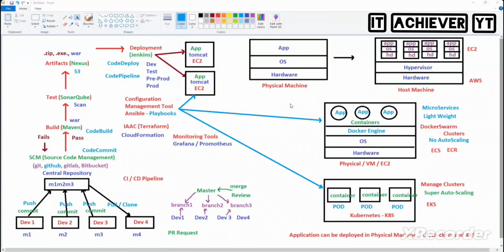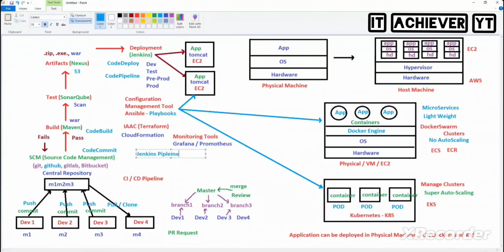Do you see all this? Guys, CodePipeline means, in Jenkins, what do we create? We create a pipeline, yes or no? Pipeline is the integration of which tools? GitHub, next Maven, next Sonar, next Nexus, next EC2 or Docker or Kubernetes. This is called a pipeline. In Jenkins, we set this up.